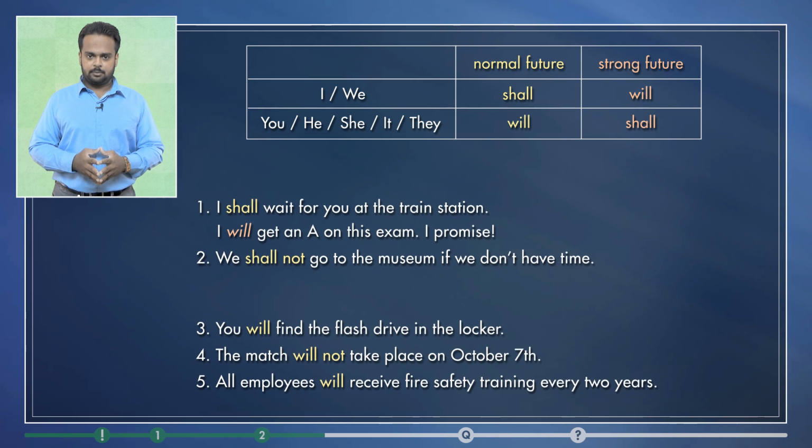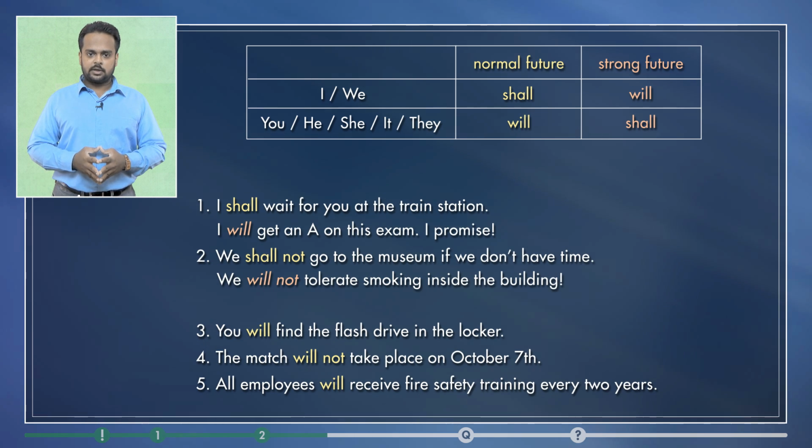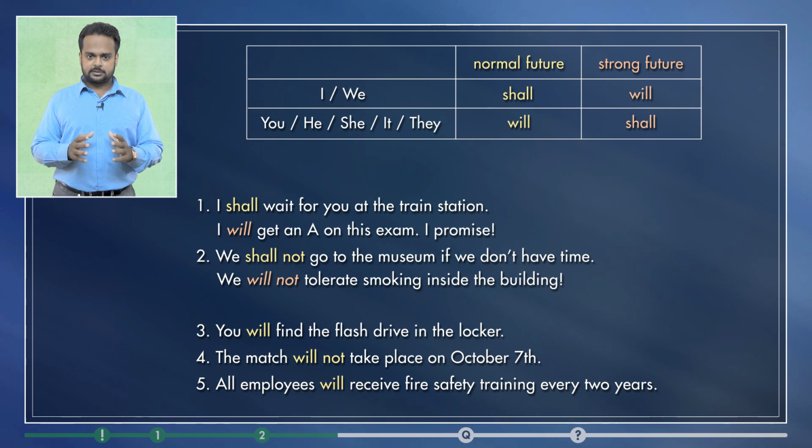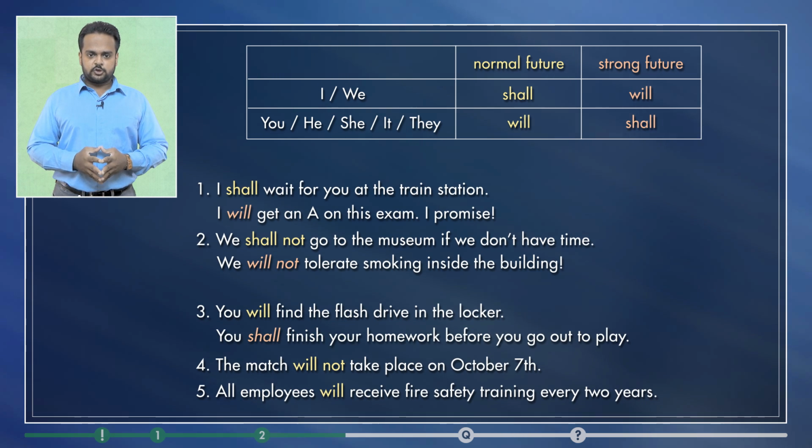Here's another example. We will not tolerate smoking inside the building. You see that this is a warning and it's a strong warning, so we use will. These are first person subjects. With second and third person subjects, we use shall. For example, you shall finish your homework before you go out to play.